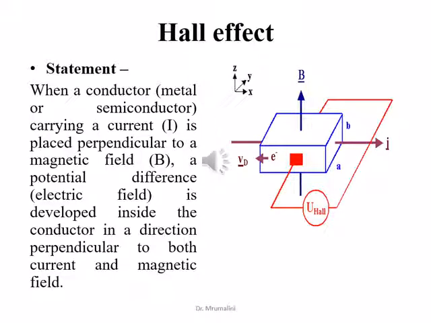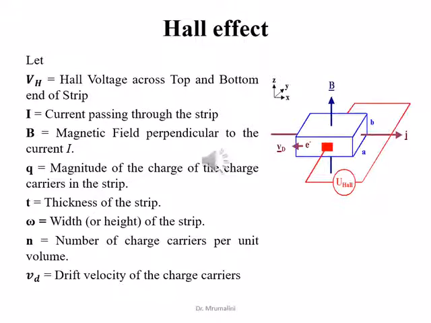Hall effect statement: when a conductor carrying a current is placed perpendicular to a magnetic field, a potential difference is developed inside the conductor in a direction perpendicular to both current and magnetic field. Assume an N-type semiconductor.